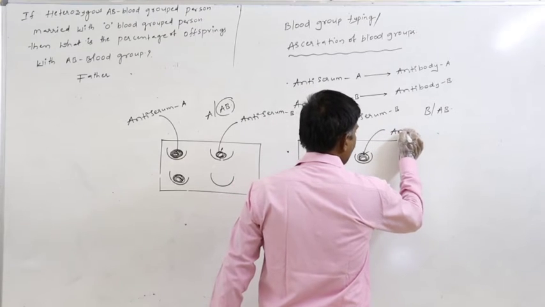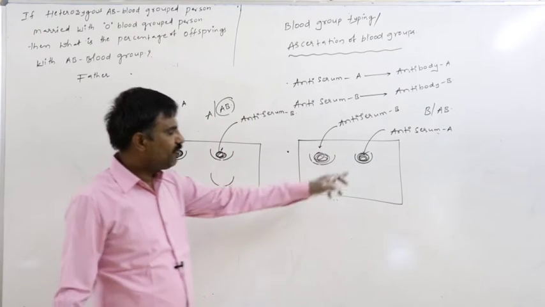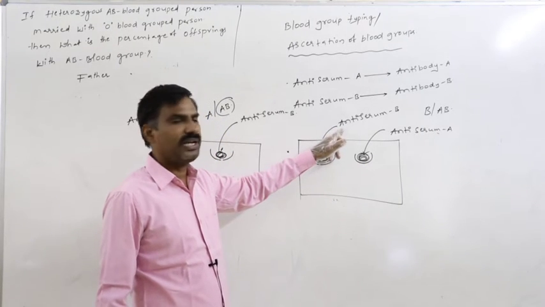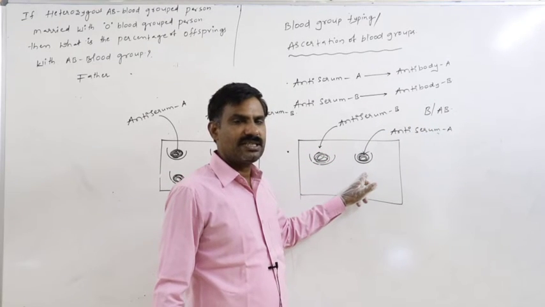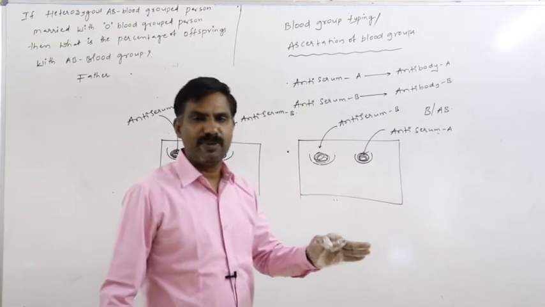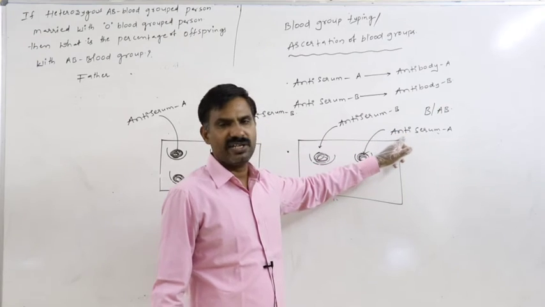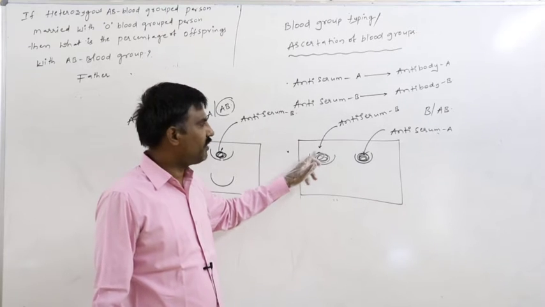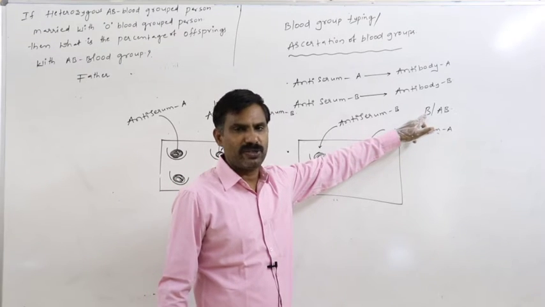antiserum A also to that blood sample. If this blood sample does not react with the antiserum A, if this blood sample reacts with only antiserum B, then that blood group is B. Because whenever the blood sample does not react with antiserum A, it means antigen A is not present on the surface membrane of the RBC, so automatically it does not react with the antiserum A. So in that way, if the blood sample reacts with only antiserum B but not with the antiserum A, that is the B blood group.